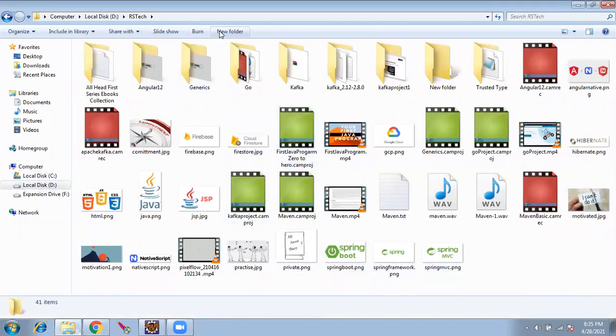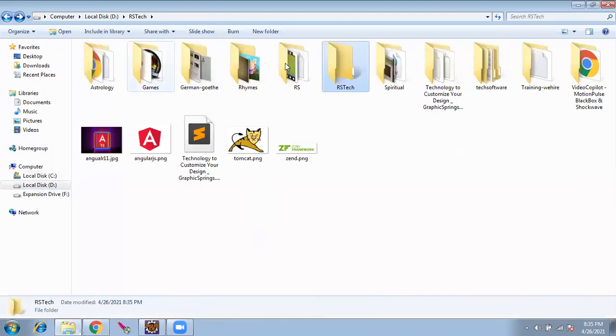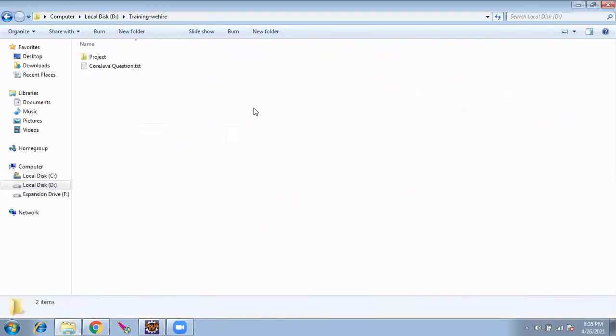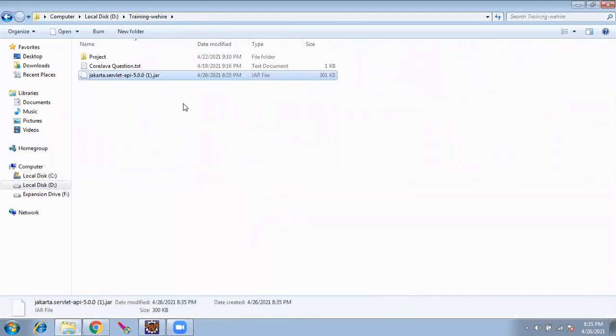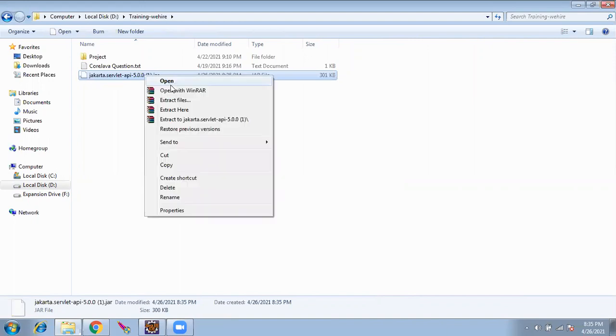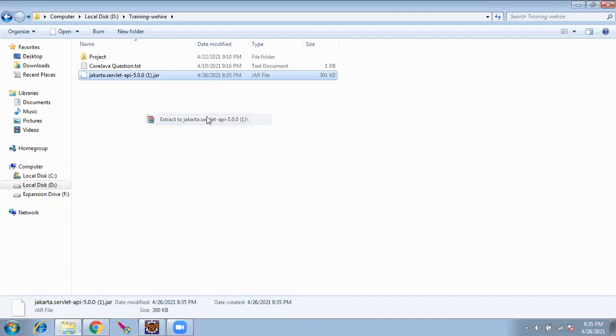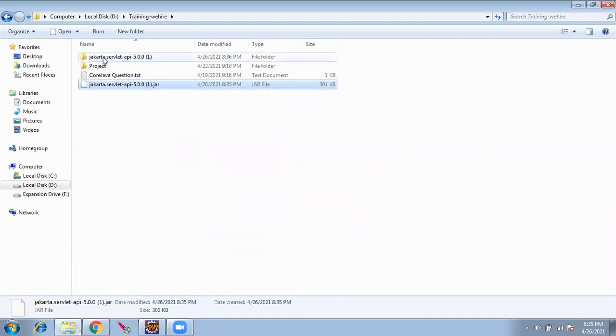I'll create one. No, I already have one folder structure. I'll go here and extract. This is just a zip file. If I give extract here, all files will be outer files. Instead of that, I create one folder.